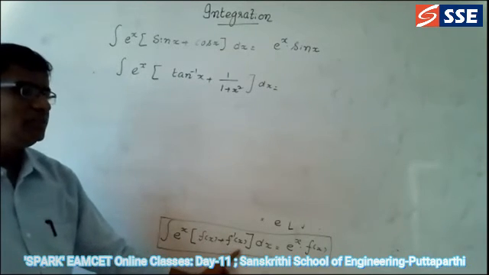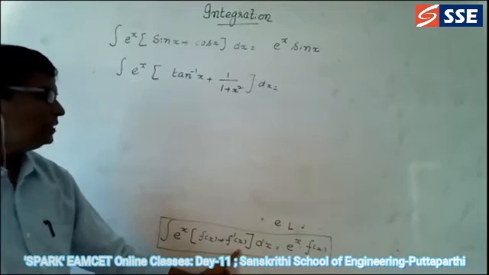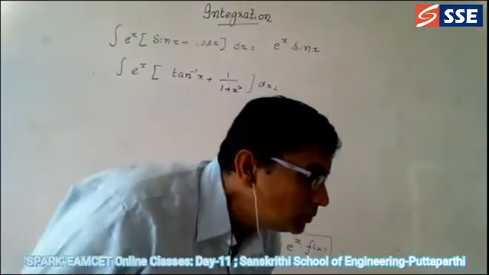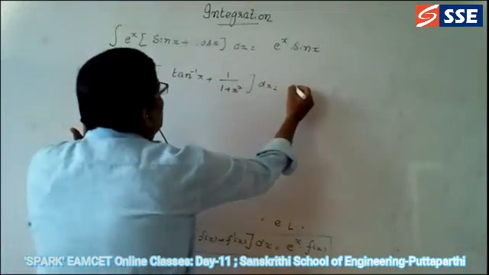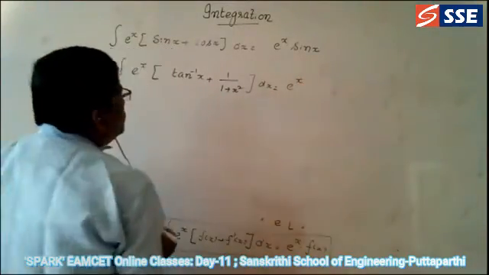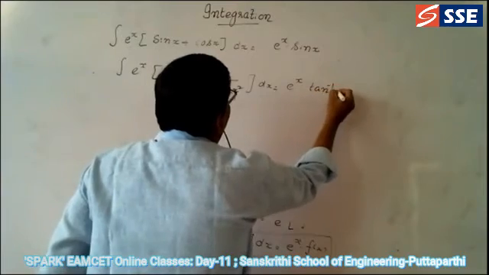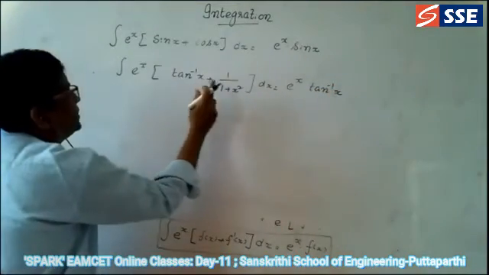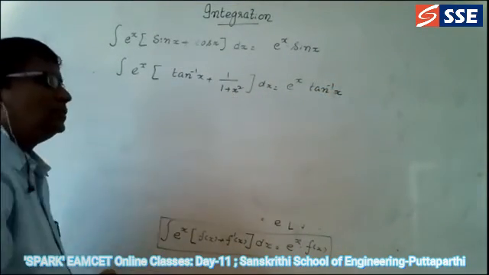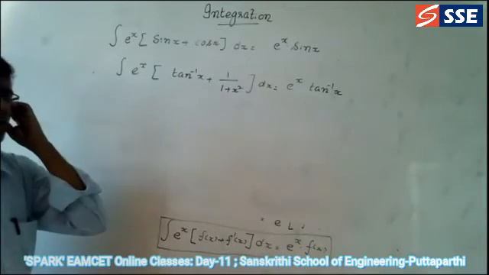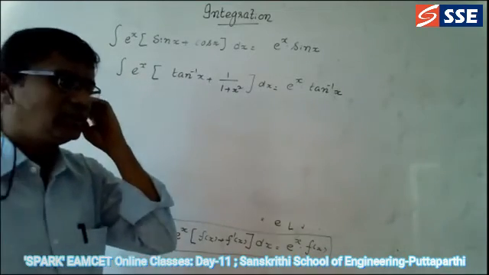Differentiation of tan inverse x is equal to 1 by 1 plus x square. That's why the answer is e power x into tan inverse x. That's all. Why? Because this is f of x and this is f dash x. So that's why we are getting the answer as e power x into tan inverse x.